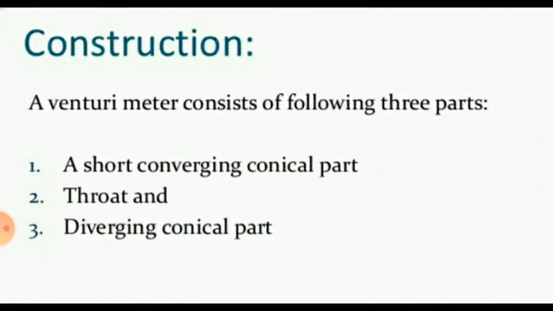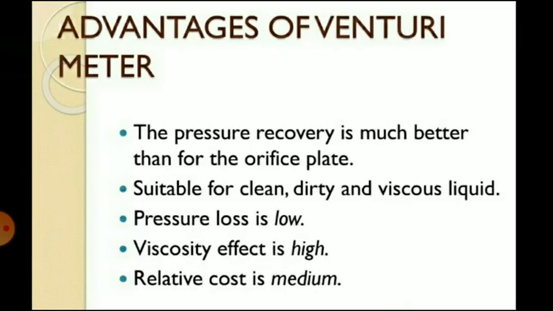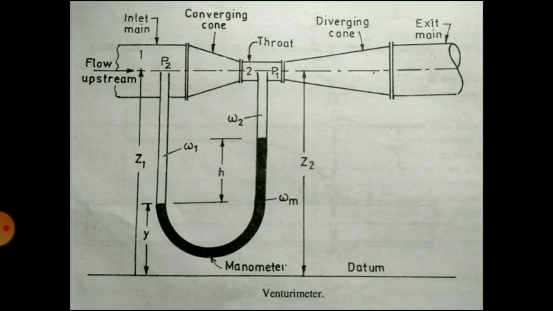Now regarding the construction and working. In this, flow velocity is greatly increased in a reduced section, with which the corresponding pressure decreases, causing a difference in pressure between the two sections. Using Bernoulli's theorem and continuity equation, a relationship is established between the flow rate and differential pressure. Therefore, the differential pressure can be made to indicate the flow rate. So venturimeter is the most widely used device for measurement of discharge through pipe.